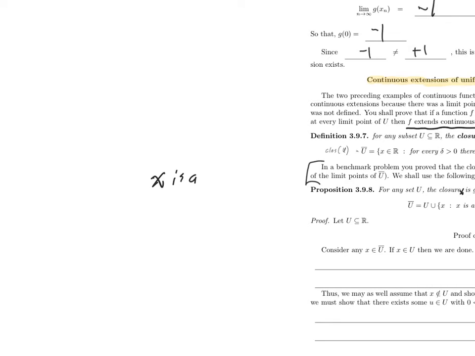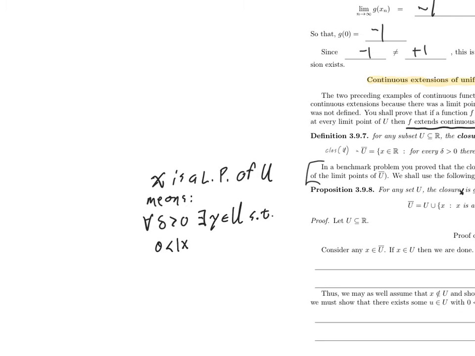X is a limit point of U means for all delta greater than 0, there exists some element, doesn't matter what you call it, y in U, such that 0 is less than absolute value of x minus y is less than delta.